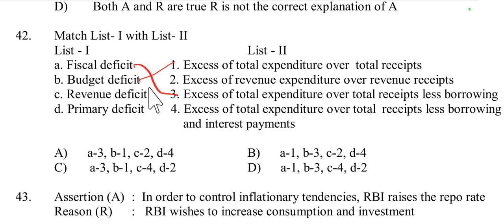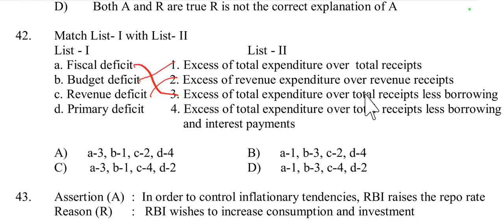Revenue deficit is the excess of revenue expenditure over revenue receipt, that is, revenue expenditure is greater than revenue receipt. Primary deficit is the excess of total expenditure over total receipt less borrowing and interest payment.